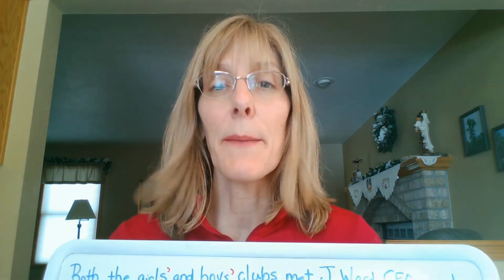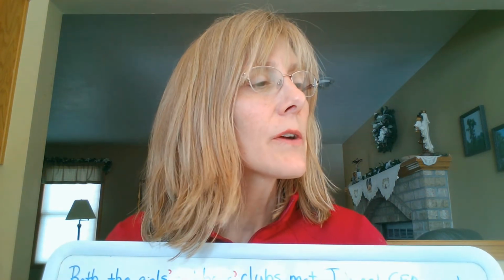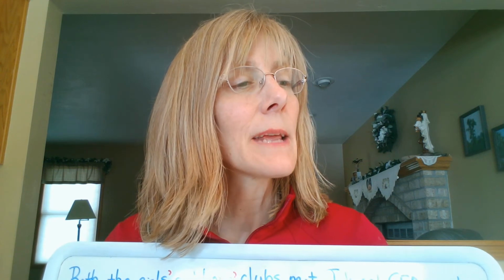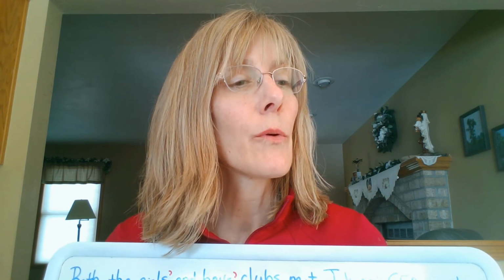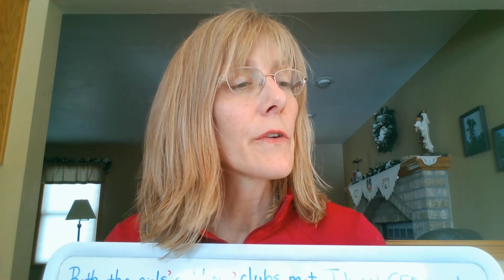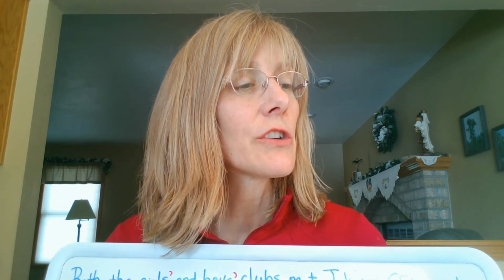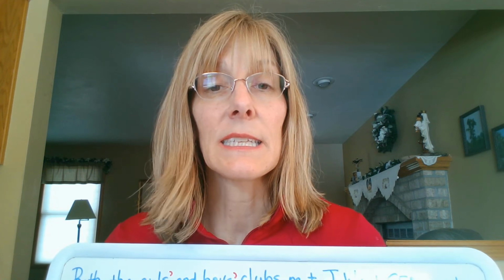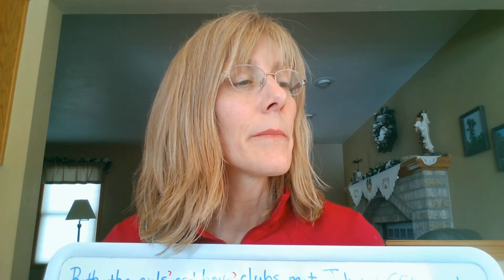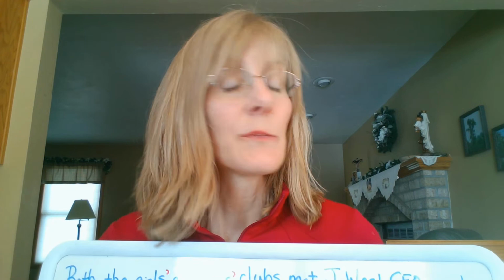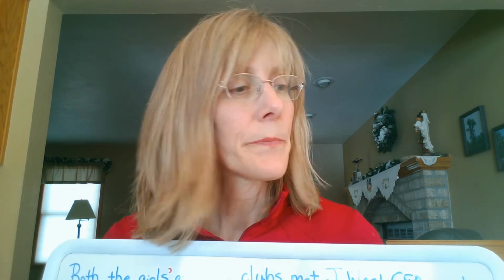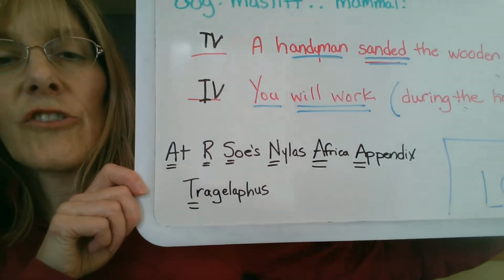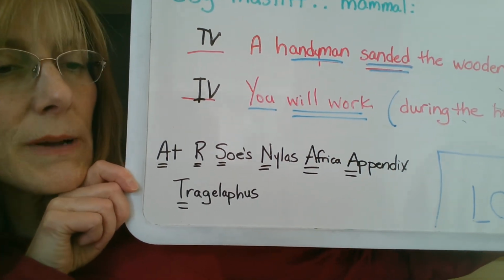All right, you should have done capitalization on your own. There was a new rule in capitalization today. Capitalize the names of sections of a book or long reports or articles when they are referred to within the same material. And their example is the table of contents. The T and C is capitalized because it's being referred to. All right, so let's take a look. You can check and see if your answers match mine.